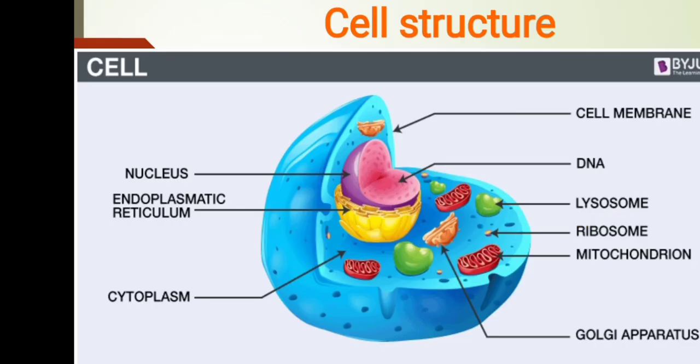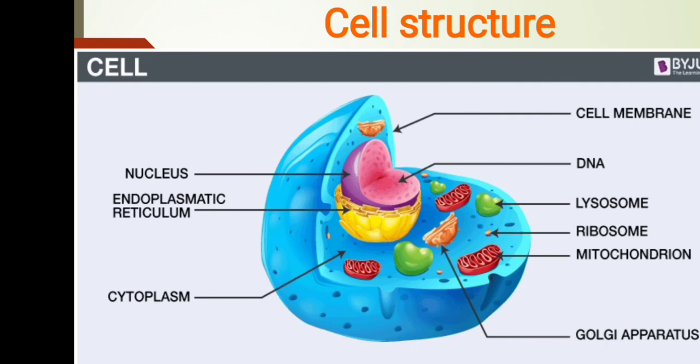Before we see cell structure: the cell is the functional and structural unit of plants and animals, as we already know. A cell contains three main parts: the cell membrane, cytoplasm, and nucleus.